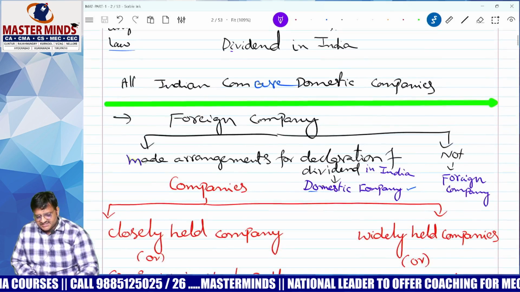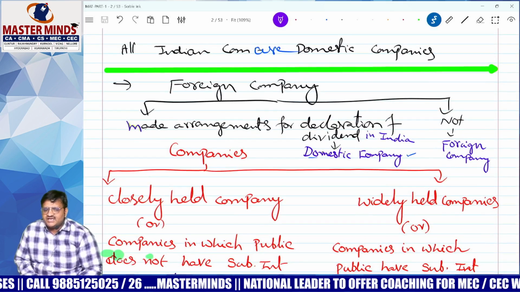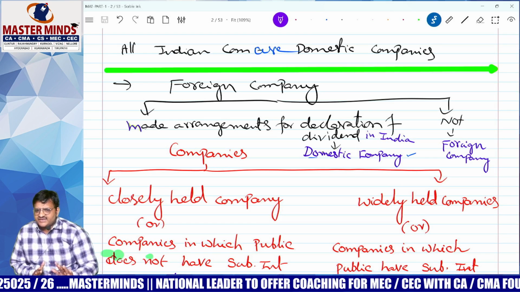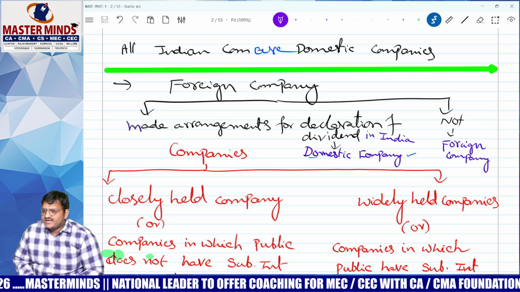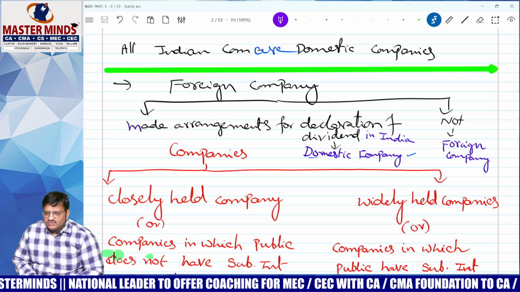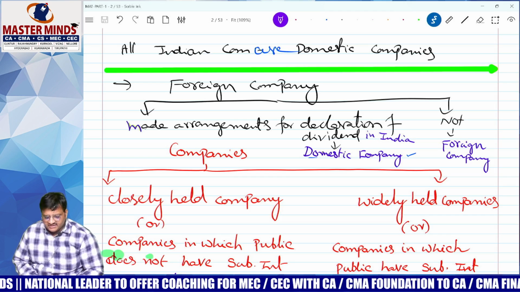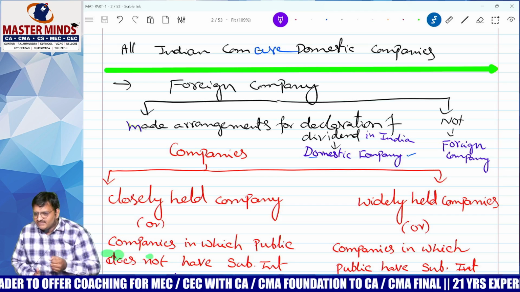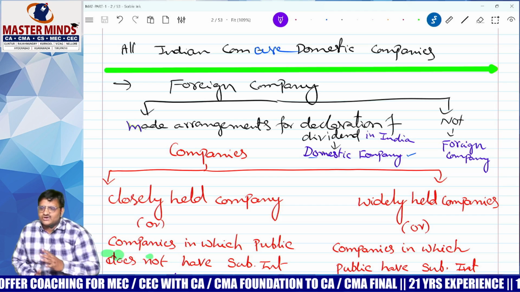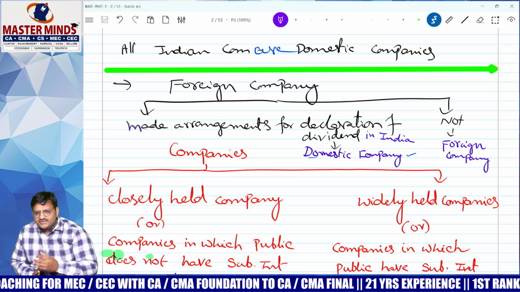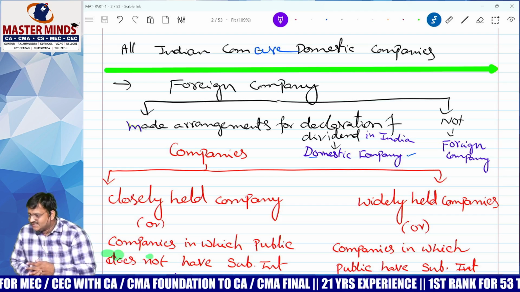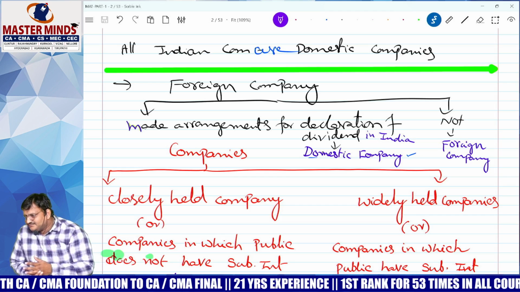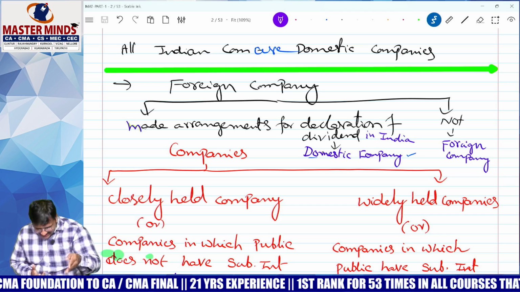Another classification is there: closely held company or widely held company. Come again. Closely held, widely held company. Last classification, please listen carefully. One is closely held company. One is called widely held company. I will speak in your language. Closely held company means your personal bathroom. Widely held company means public toilet. Anybody can come and go in a public toilet. Correct? But in your bedroom, you have an attached personal bathroom. Who can come? Only you. Yes or no? Here also the same.